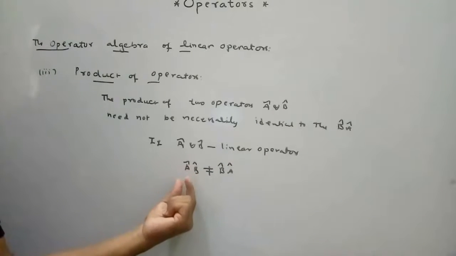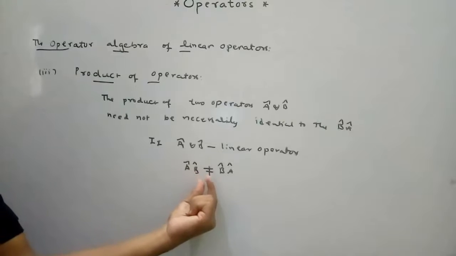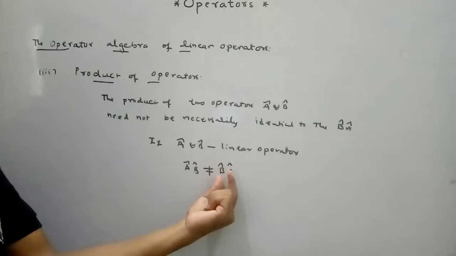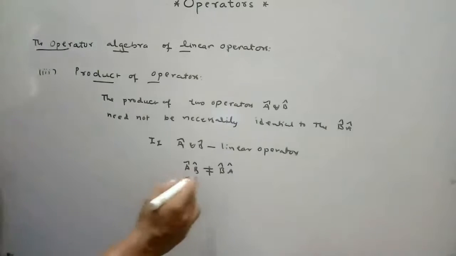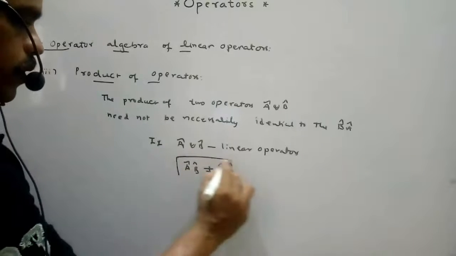So the product of A and B need not be equal to the product of B and A. That means AB is not equal to BA.